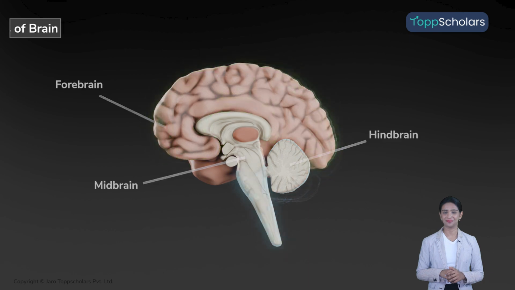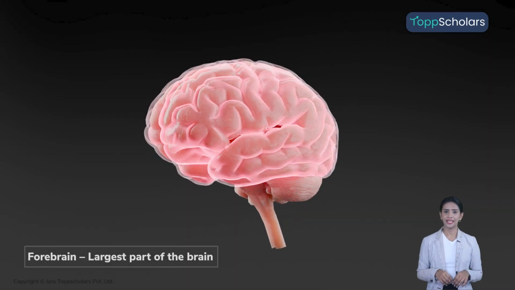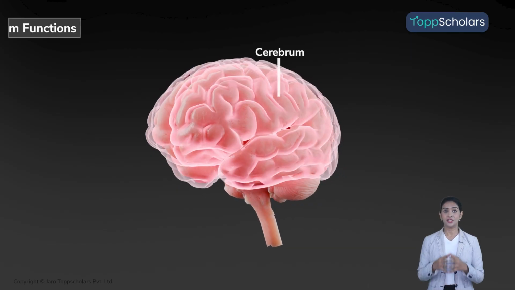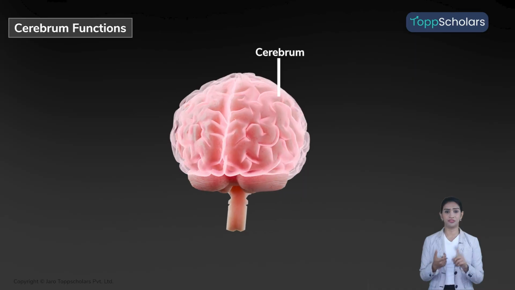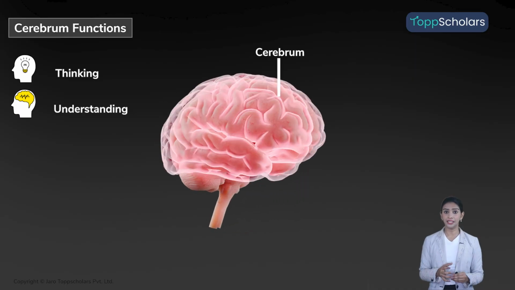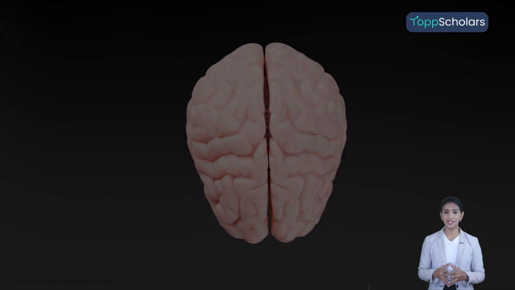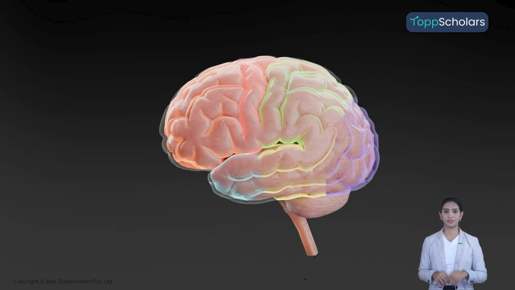the hindbrain. The highlighted part here is the forebrain. It is the largest and most developed part of the brain. The cerebrum forms a major part of it and helps us do most of our thinking, understanding, learning, remembering, feeling different emotions, and decision making. It is divided into two cerebral hemispheres, each having 4 lobes.